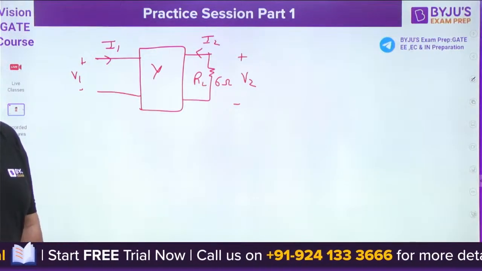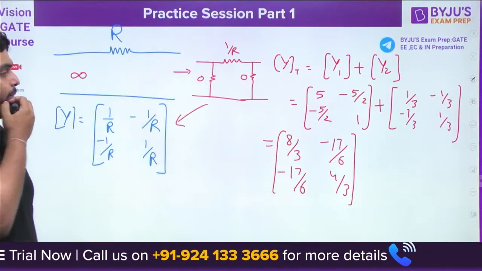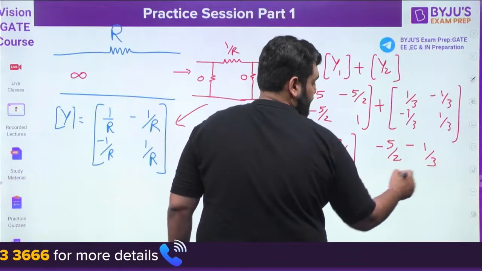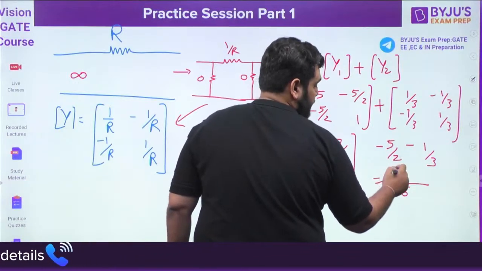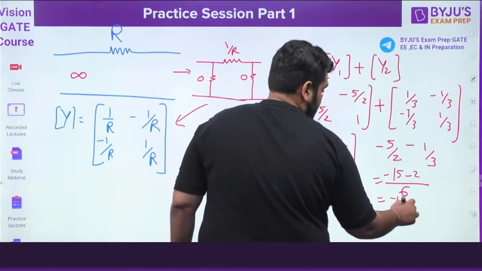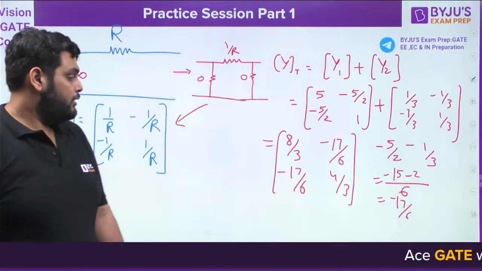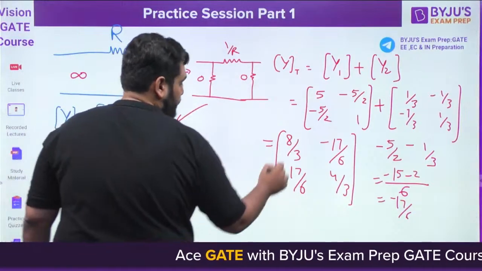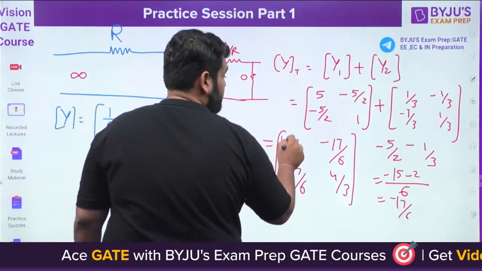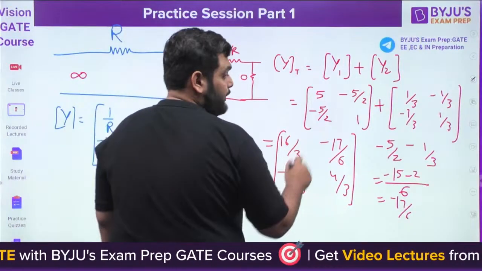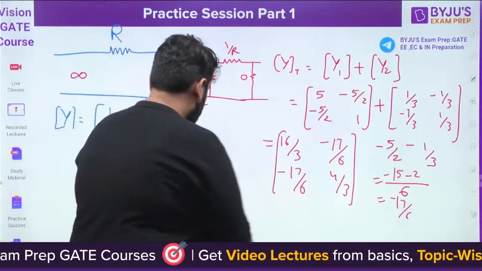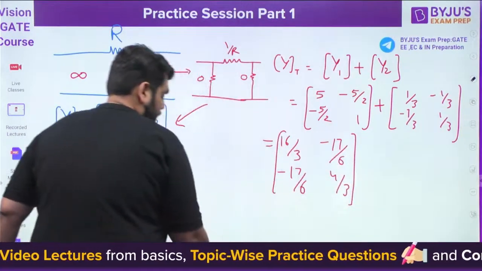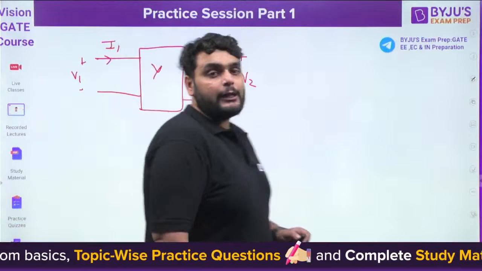Yes or no? 16 by 3 will be the value, right? How? You are adding minus 5 by 2 and minus 1 by 3, so here the LCM 6 will come. It will be minus 15, minus 2, minus 17 by 6. And where do you see 16 by 3? Okay, here. Fine, correct. 16 by 3 is correct, and here 4 by 3 is correct. Sometimes calculations go wrong, no problem. Fine.